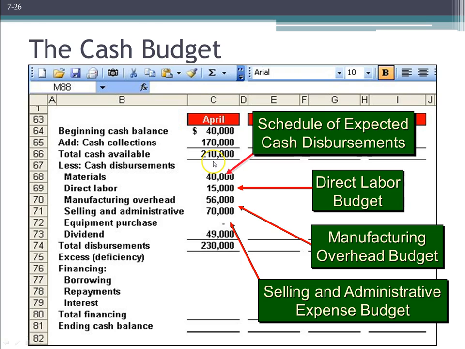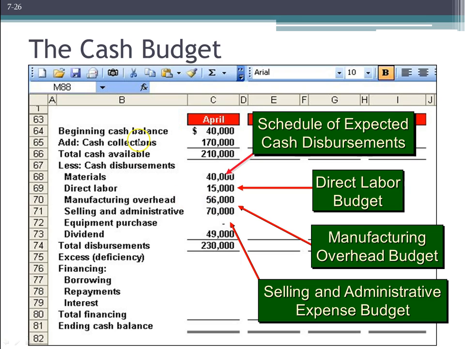Then we're moving into the next schedule, right? And it's everything we expect to spend, right? All the cash we expect to spend. Remember, we do not care about expenses that do not involve cash, things like depreciation and amortization. Hint, hint, hint. Look for that in your homework. You're going to be given a couple expenses that do not involve expenditure of cash. We do not put that in here.